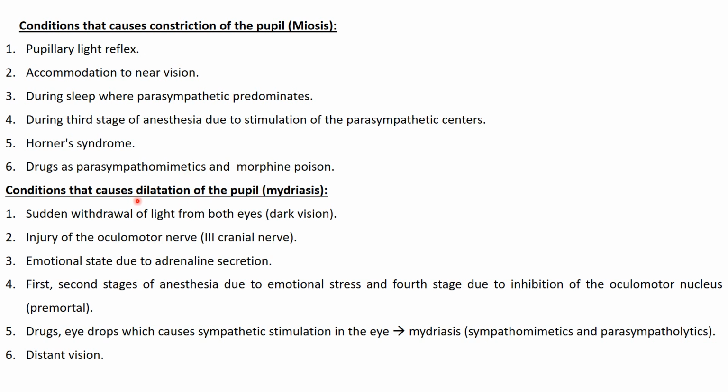While the causes of mydriasis include sudden withdrawal of light from both eyes, injury or cutting of the parasympathetic supply or the oculomotor nerve to the eye, and emotional state due to adrenaline secretion. In the first and second stage of anesthesia, due to emotional stress, and also during the fourth stage of anesthesia due to inhibition of the oculomotor nucleus, and this condition is known as a premortal condition. Drugs like the sympathomimetics and parasympatholytics, and distant vision. These conditions are associated with mydriasis.